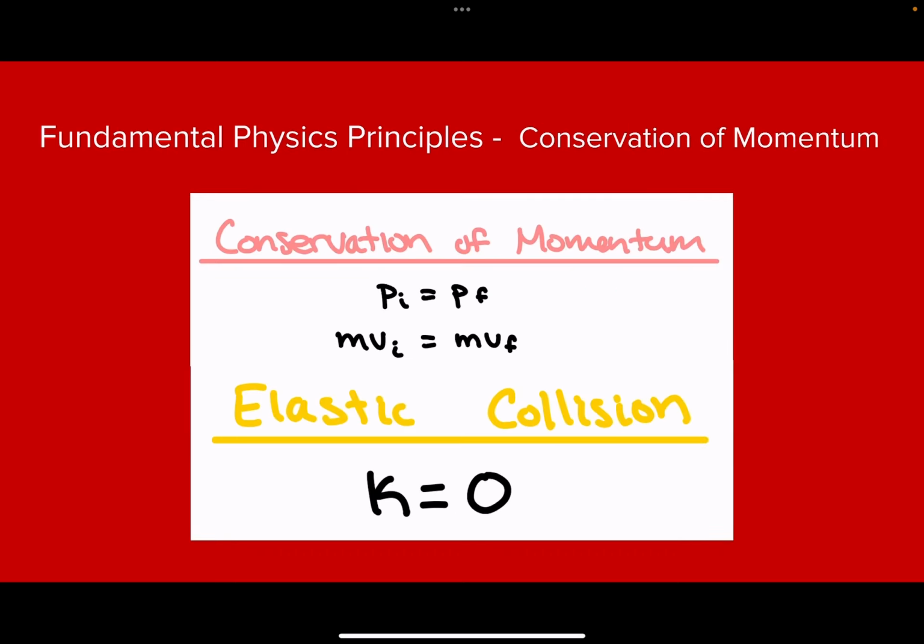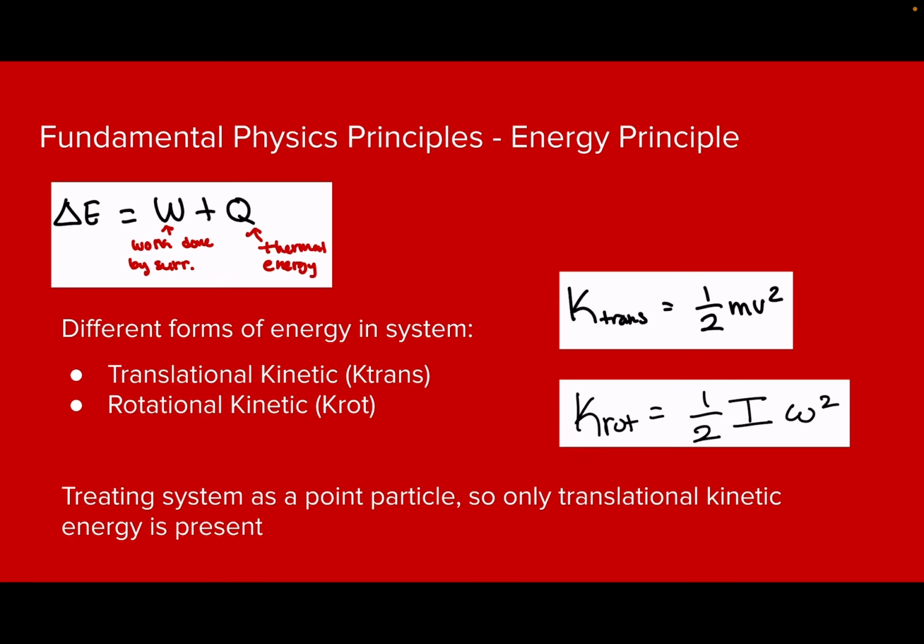And we also have conservation of momentum, which for collisions indicates that the initial momentum must be equal to the final momentum of each object in the collision. And since we saw this is an elastic collision, the change in kinetic energy should be 0.